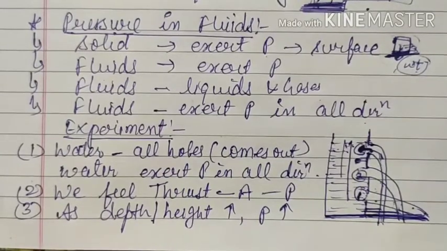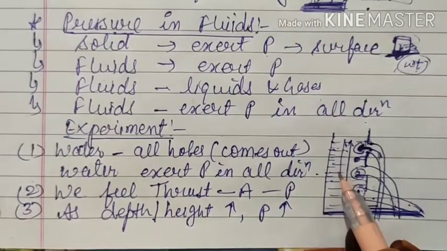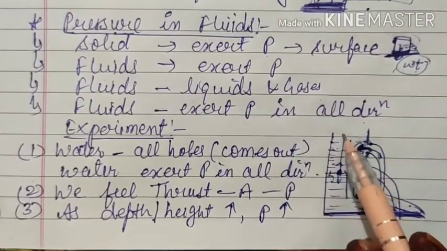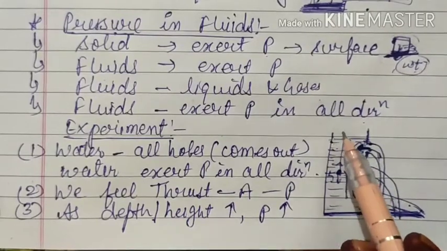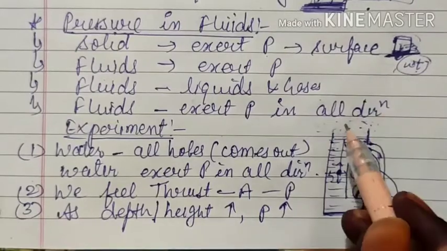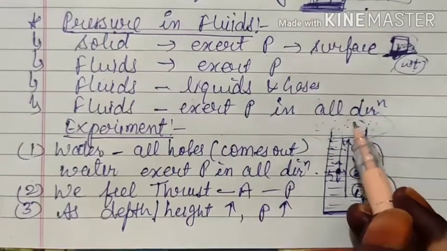So this is our experiment which proves that fluids, and generally we are learning about liquids in this chapter, exert pressure in all directions. All directions means at the bottom of the container obviously, as well as on the walls of the container. Actually the molecule will exert pressure in all directions, but here we have not considered the atmospheric pressure. Above this free level we have the atmosphere, which is present everywhere on the earth. So one pressure will be exerted by this air also, and that will be P naught.